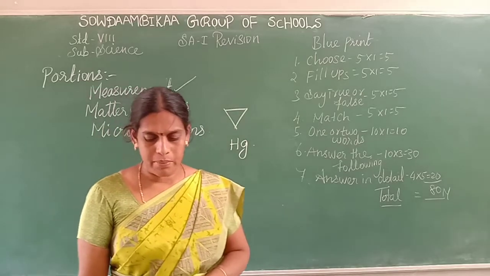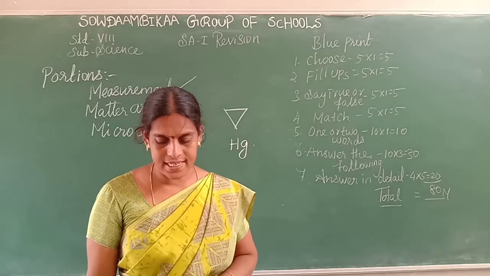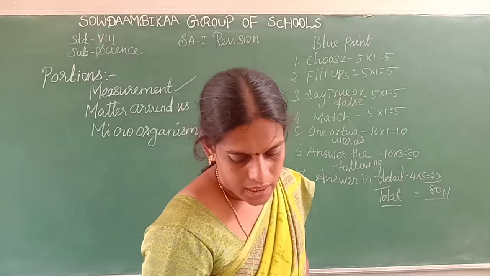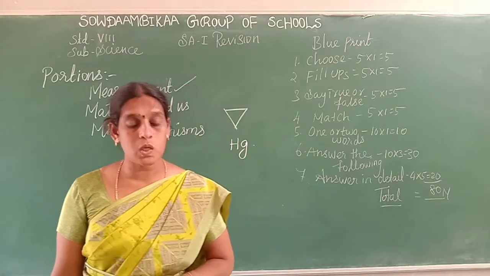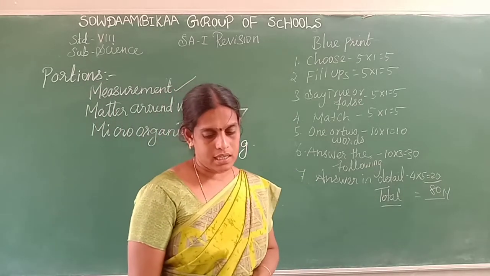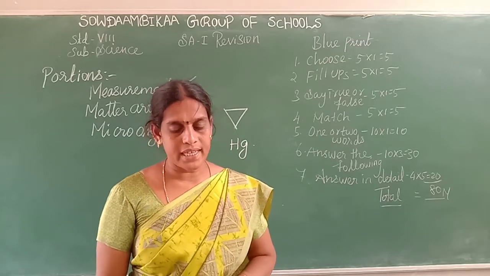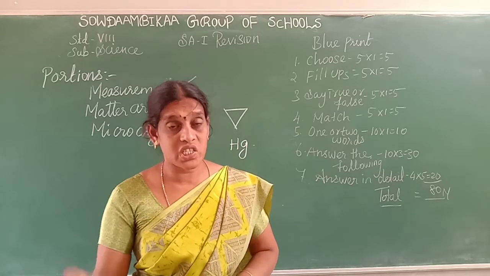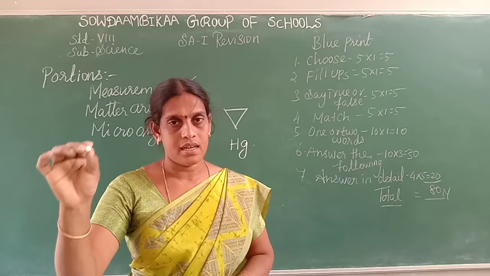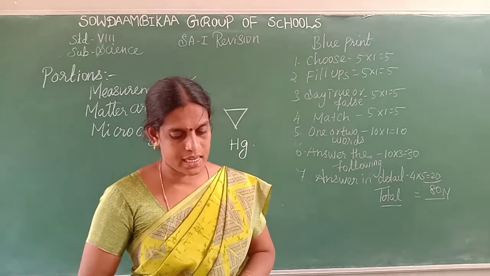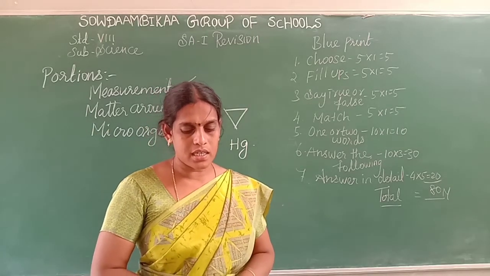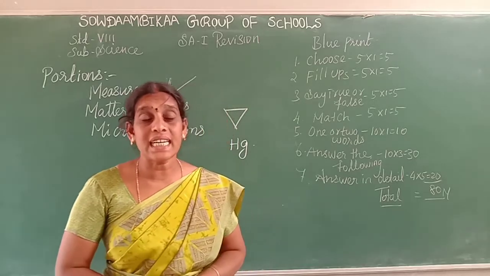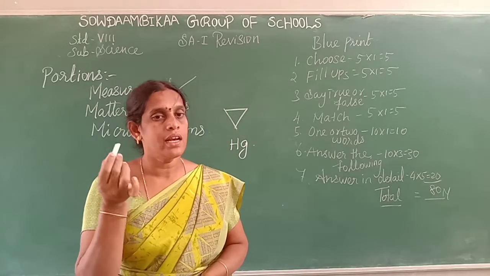Next, a form of non-metal which has high ductility: carbon. Next, which one of the non-metals possesses low tensile strength? Zinc. The property which allows a metal to be hammered into thin sheets is malleability. Thin wire means ductility. The non-metal which conducts current is carbon. Pencil lead contains graphite.